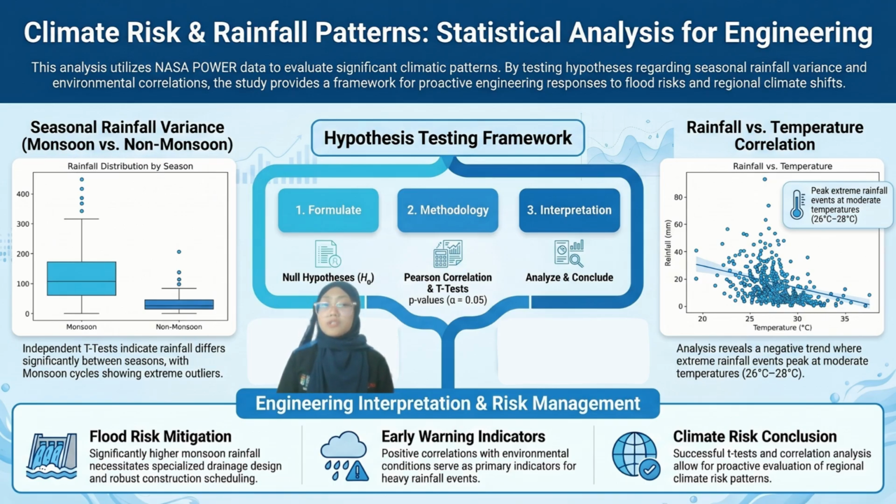We must utilize these data distributions to evaluate the capacity and efficiency requirements of the regional stormwater infrastructure to withstand this climate risk. Next, my teammate will dive deeper into how we statistically broke down this rainfall distribution.